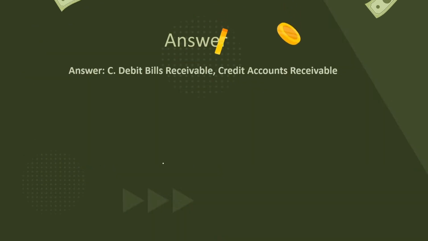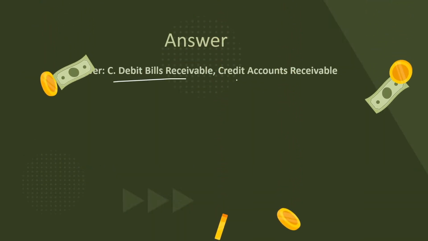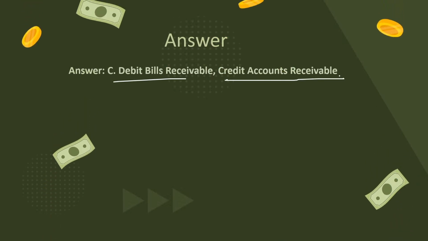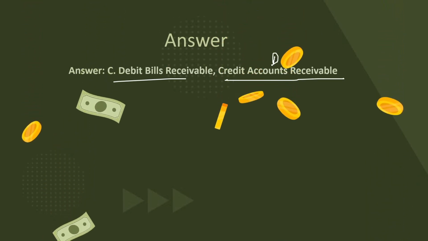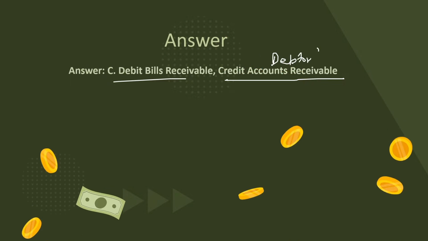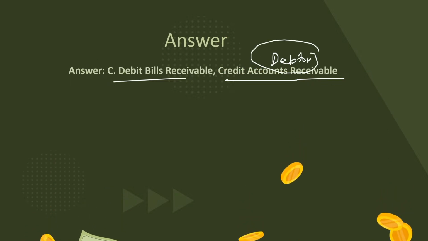In this case, the correct answer is debit the bills receivable and credit the accounts receivable. Accounts receivable means the debtor here, the person who's supposed to pay us money.